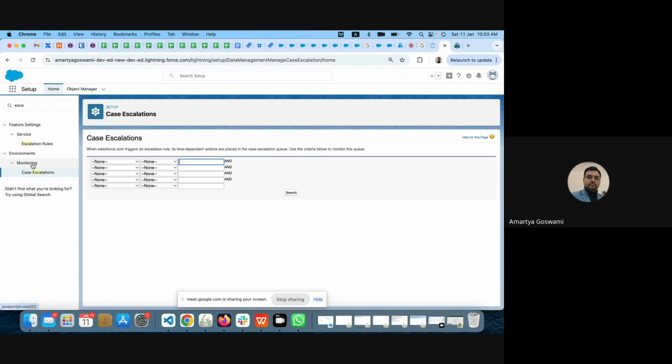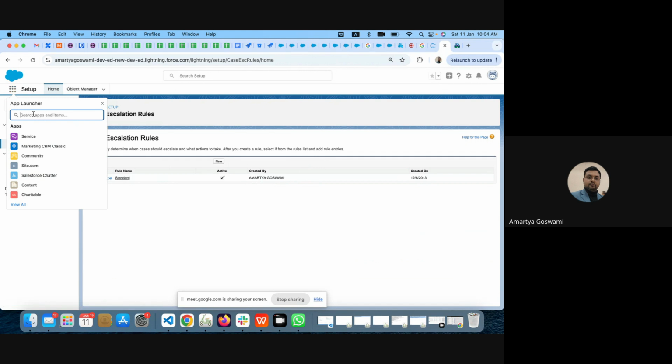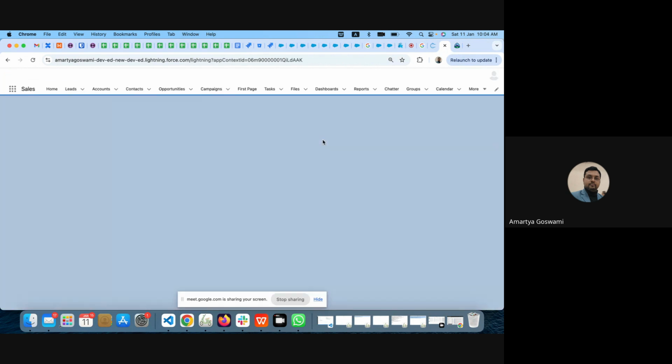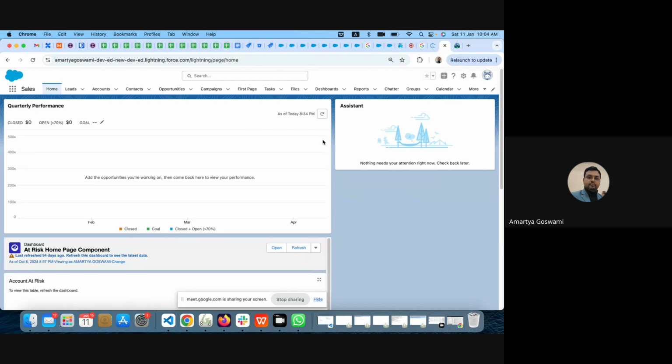So monitoring case escalation, that is another thing. I'm not getting into how you can monitor, but I can configure an escalation rule by which one case can be escalated. Okay, besides this, there is only one thing left, I believe, that is reports and dashboards.